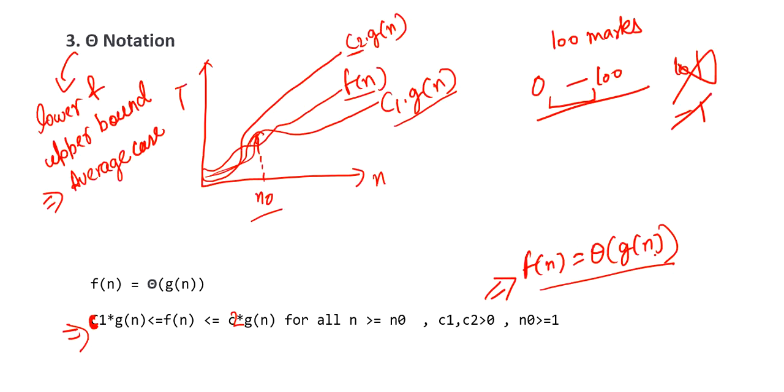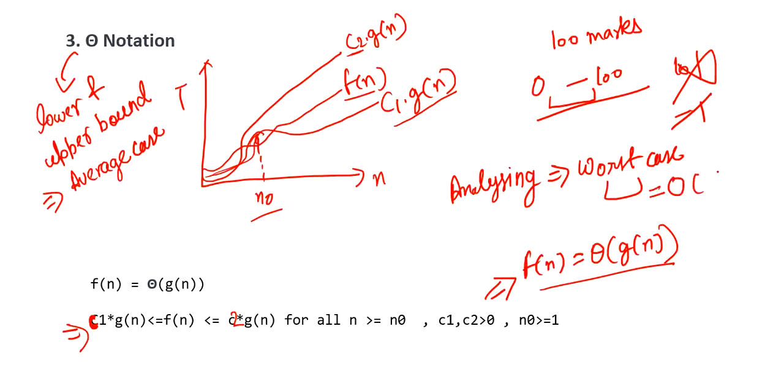But always remember that when we are analyzing an algorithm, we generally consider the worst case, right? So that's why we generally represent the time complexity using big O only. Whenever analyzing an algorithm, we consider the worst case, that in the worst case what can be the situation and how our algorithm is going to work. I hope every kind of notation, asymptotic analysis, asymptotic notation, is clear to you now.